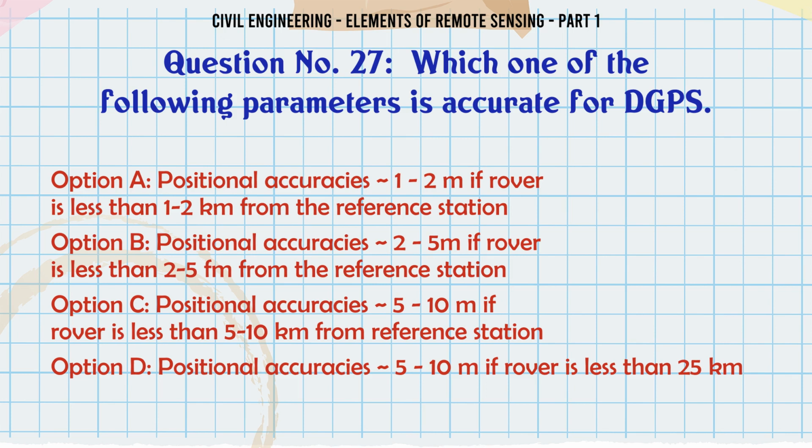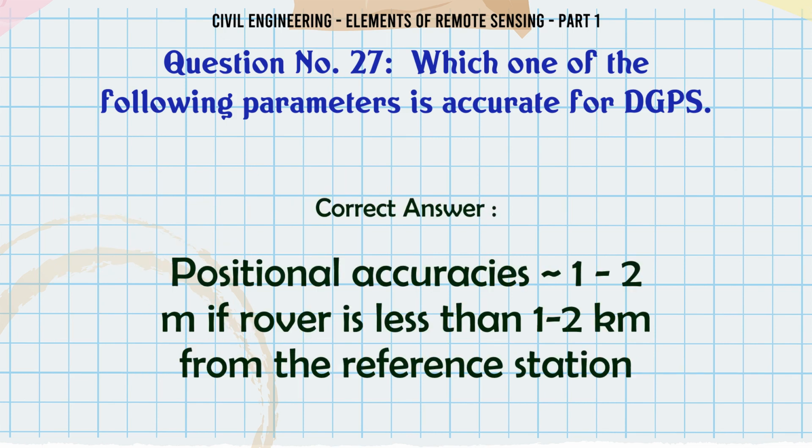C. Positional accuracy is approximately 5 to 10 m if rover is less than 5 to 10 km from the reference station. D. Positional accuracy is approximately 5 to 10 m if rover is less than 25 km. The correct answer is positional accuracy is approximately 1 to 2 m if rover is less than 1 to 2 km from the reference station.